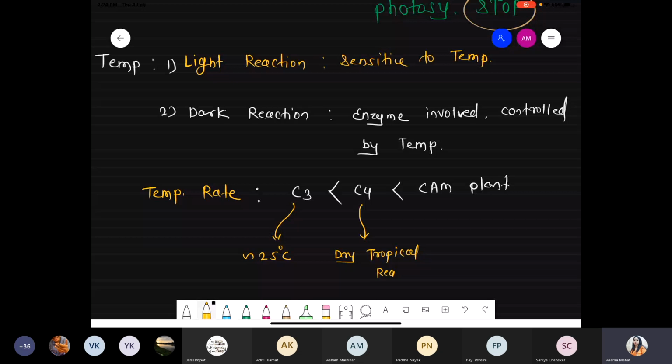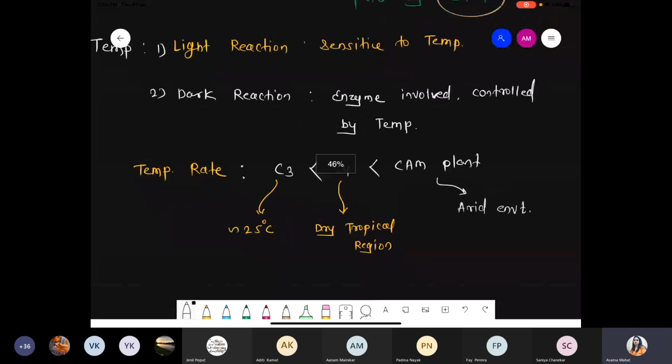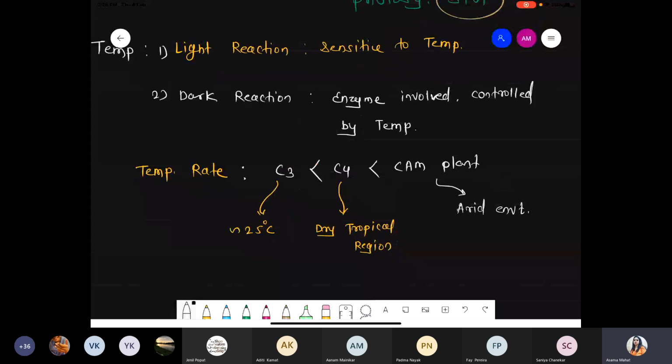And we saw examples like sugar cane, sorghum, maize. They require less water, but they can survive at quite high temperature also. The CAM plant requires an arid environment, meaning a dry environment where water is also a limiting factor. We'll see that part in CAM plants.